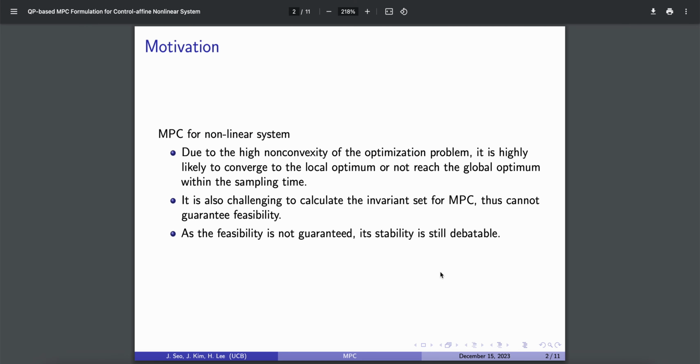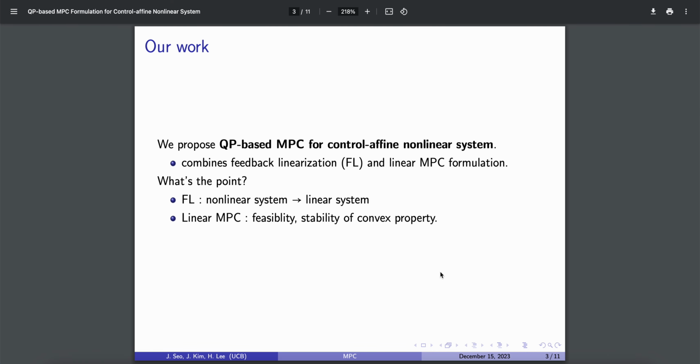So the whole motivation is that we're trying to come up with an MPC for nonlinear systems. Due to the non-convexity of the optimization problem for nonlinear systems, it is highly likely that it converges to a local minimum or even does not reach the global optimum within the given sampling time. It is also really challenging to calculate the invariant set for MPC, so we cannot guarantee feasibility, and stability is still debatable. In this sense, we propose the QP-based MPC for control affine nonlinear systems.